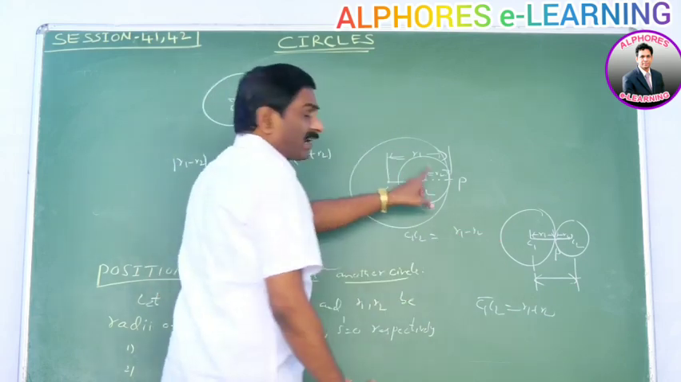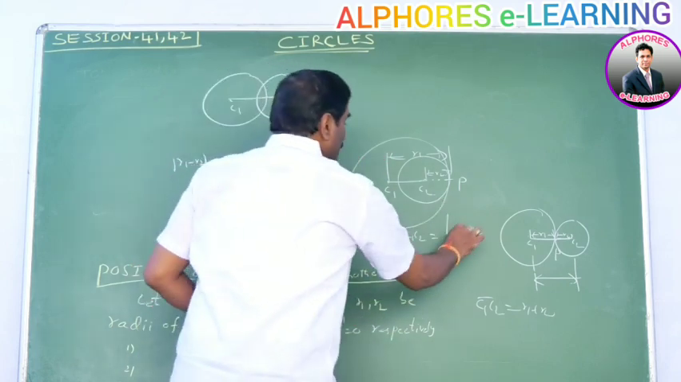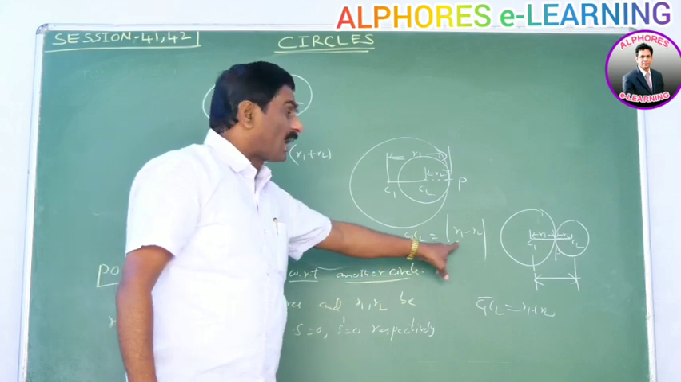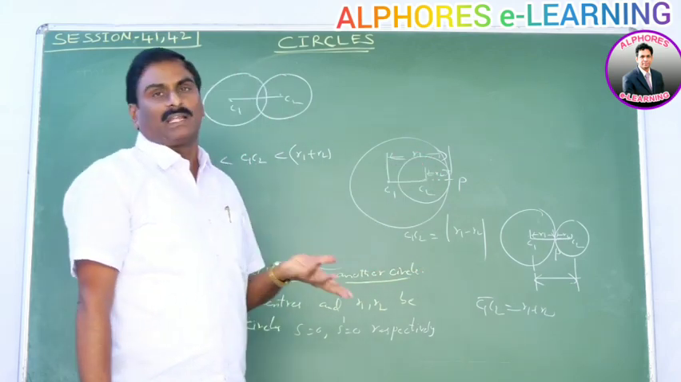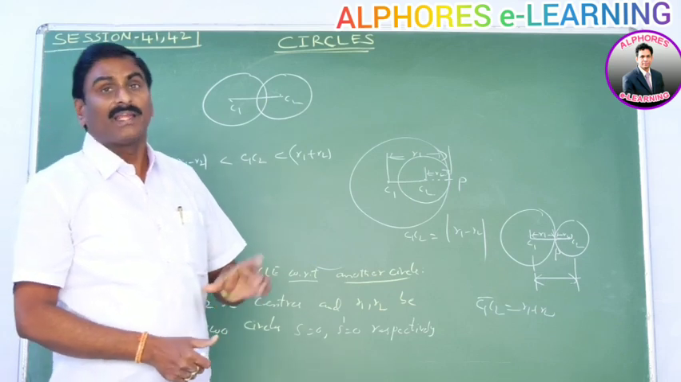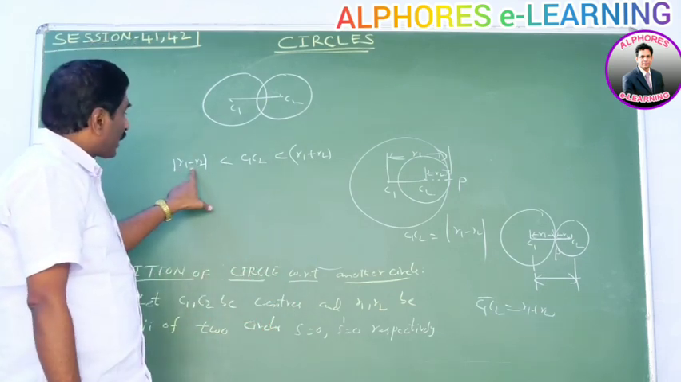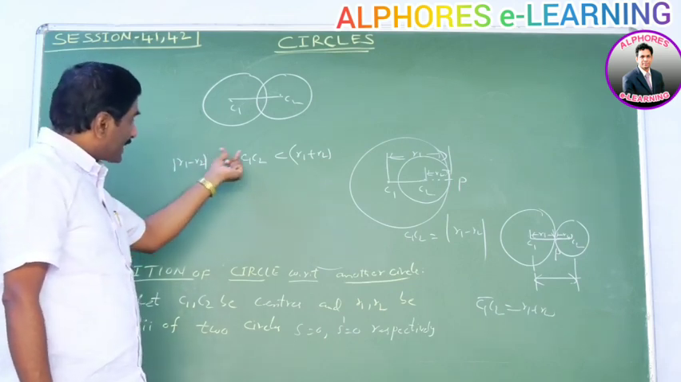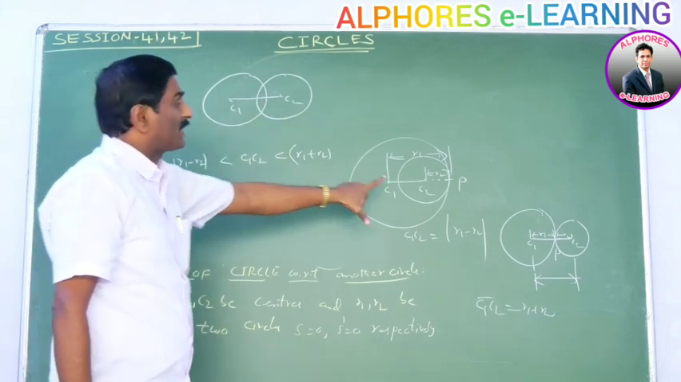Suppose R1 is greater than R2, then R1 minus R2. Suppose R2 is greater than R1, then R2 minus R1. That means C1C2 is equal to mod R1 minus R2. If C1C2 is equal to mod R1 minus R2, then the two circles touch each other internally. Okay, here, suppose mod R1 minus R2 is less than C1C2, then they are intersecting. If mod R1 minus R2 is equal to C1C2, they touch each other.